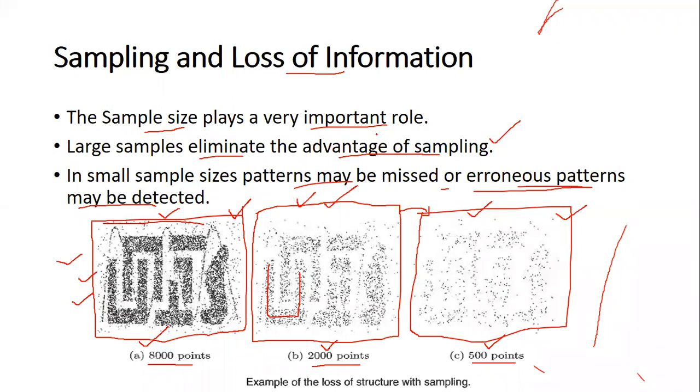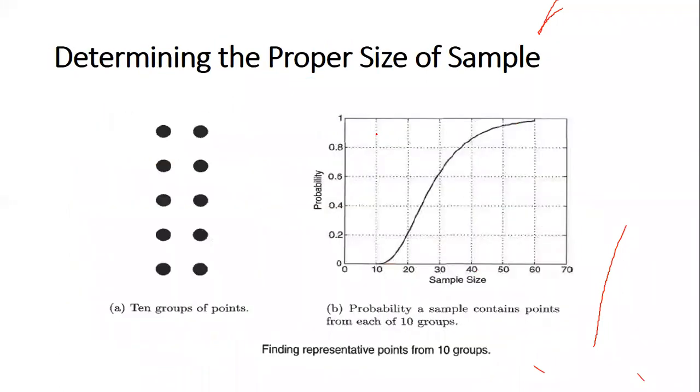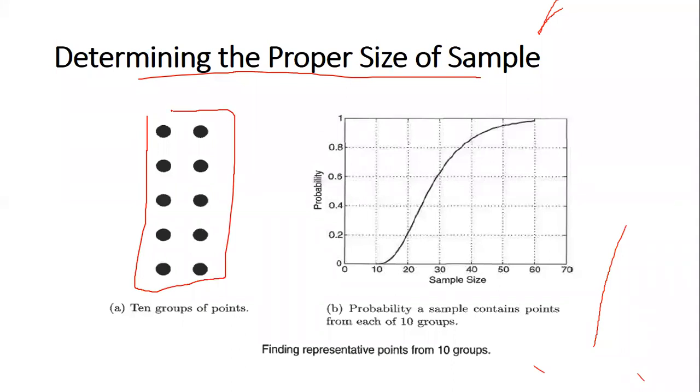Now we move on to the next one, which is determining the proper size of a sample. Now let us assume we have 10 groups of points. 10 different groups of points are there here, and we want to take a sample.